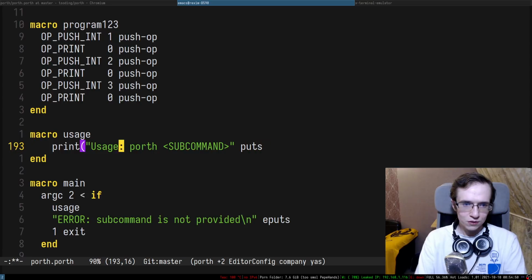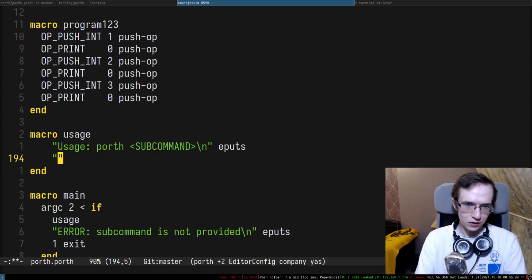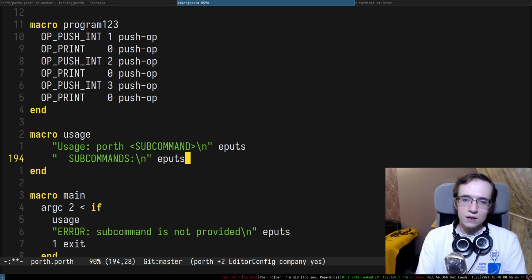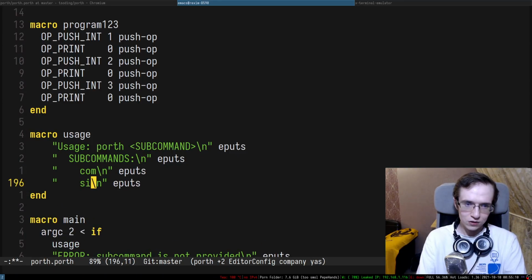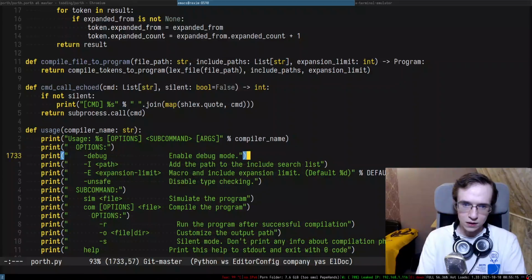So this is going to be puts, maybe even e-puts, right? So this is going to be a new line. And the subcommands that we're going to have is going to be compilation, right? So this is the compilation subcommand and the simulation subcommand, right?